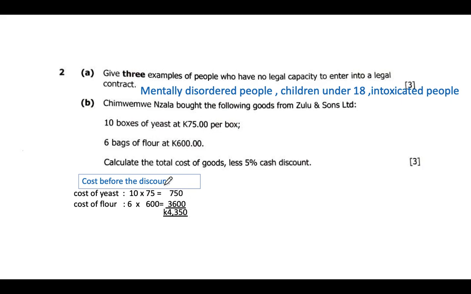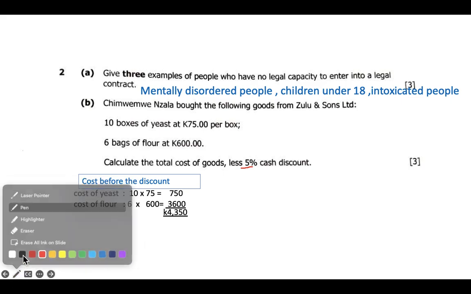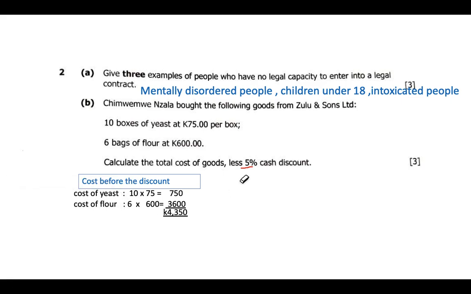So that's what we get in terms of cost before the discount. Now, let's try to find the discount. How much was taken out from the total amount? So to find the amount which was taken out from the total amount by the reduction of 5%, what we do, we calculate this.